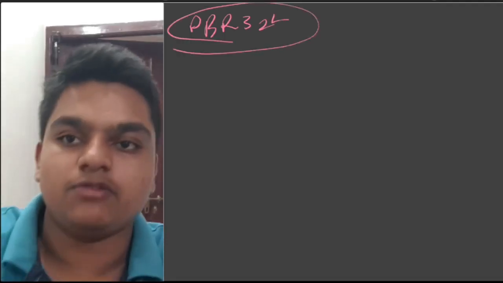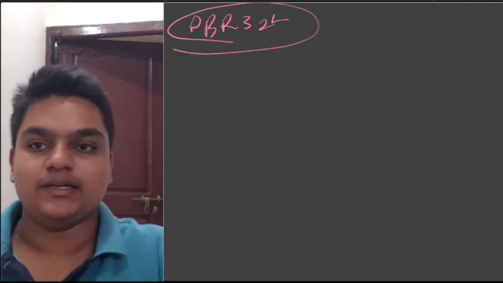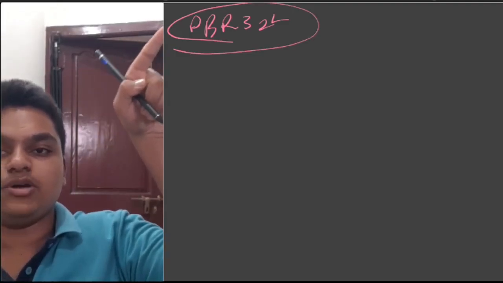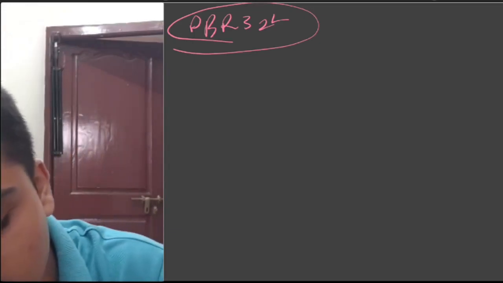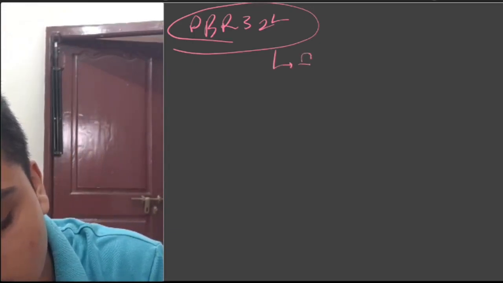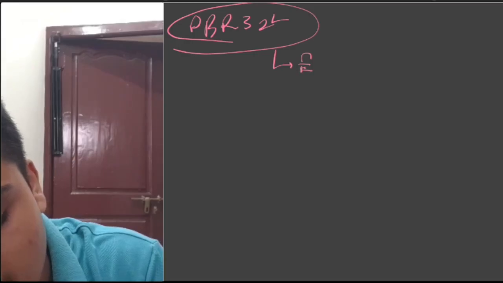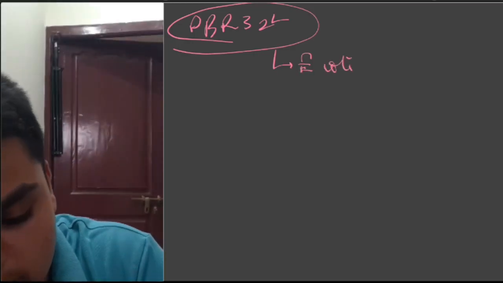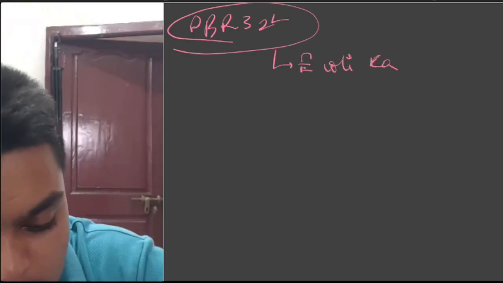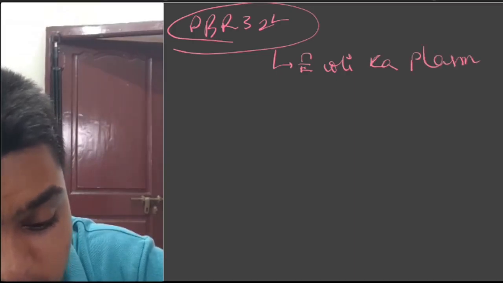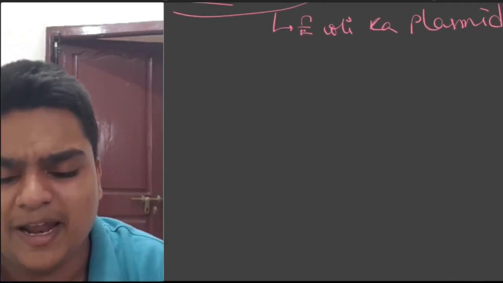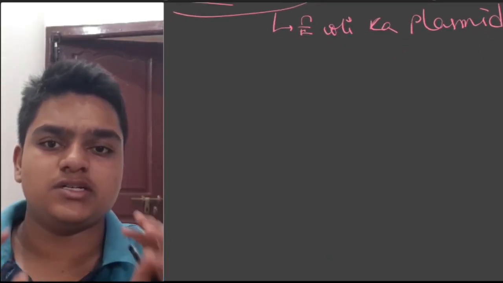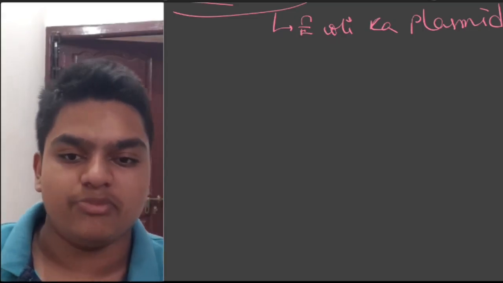This PBR 322 is a plasmid of E. coli. Okay, PBR 322 is a plasmid of E. coli. This plasmid has all the features that we have just discussed.